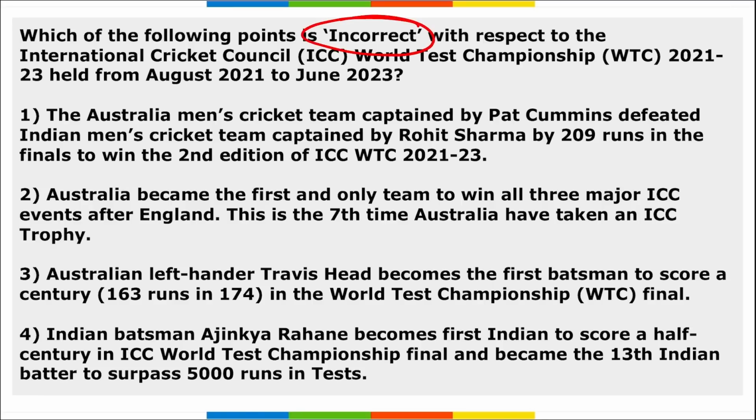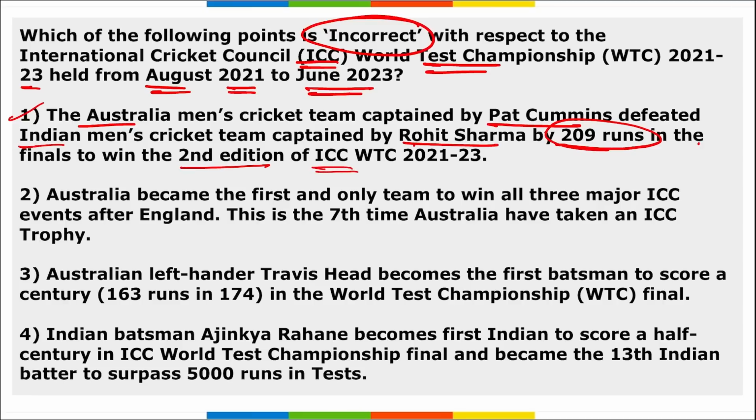Next, now we have to tell which is incorrect with respect to the International Cricket Council's World Test Championship 21-23 that was held from 21st of August to June 2023. This was a long period and it was halted because of COVID-19. So which among the following is incorrect here? If we look at option 1, Australia's men's cricket team captained by Pat Cummins defeated India's men's cricket team captained by Rohit Sharma by 209 runs in the finals to win the second edition of the ICC World Test Championship 21-23. So yes, option 1 is right here, but we have to mark the incorrect one, right?